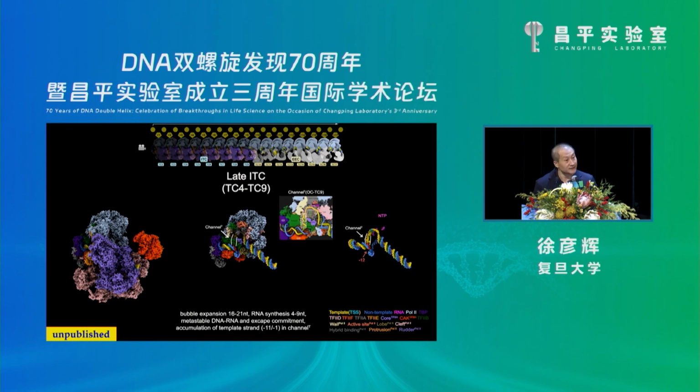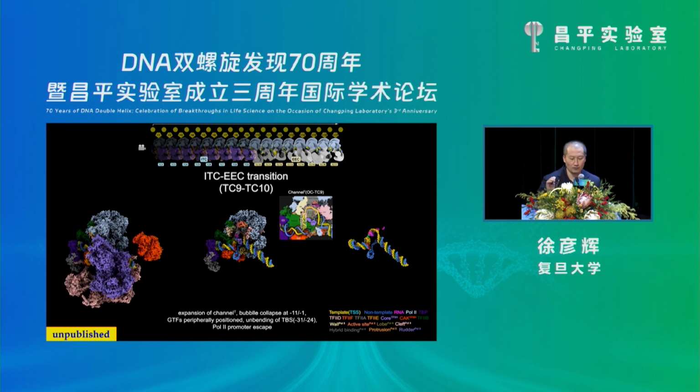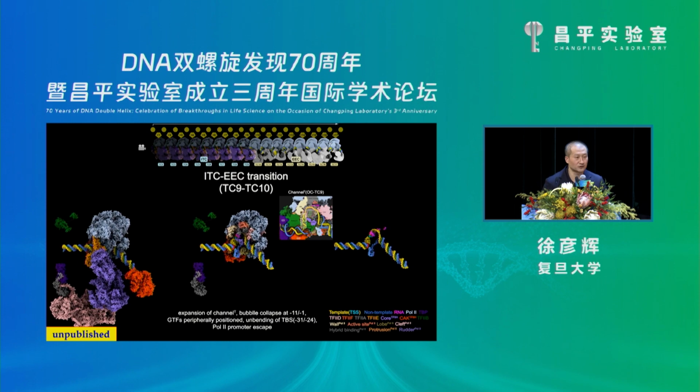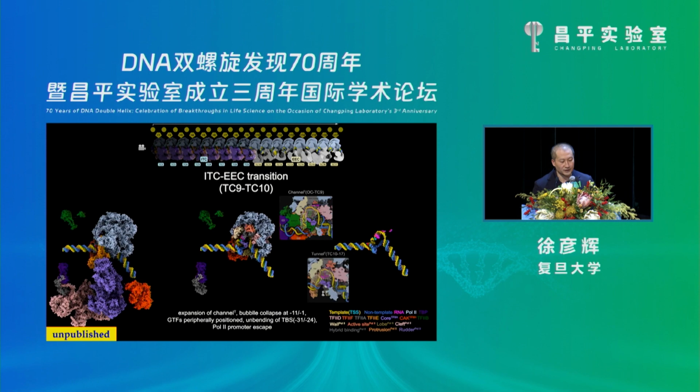From TC4 to TC9, the RNA becomes more stabilized, correlated with escape commitment. Because the upstream is fixed and the downstream template is continuously inserted, the upstream template gets accumulated within this channel. And transition occurs when the RNA reaches 10 nucleotides, forcing disruption of this channel and the dissociation of TFIIB.